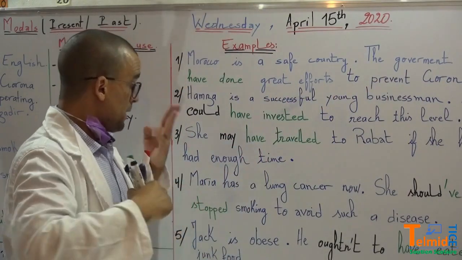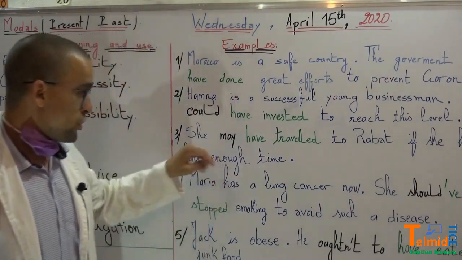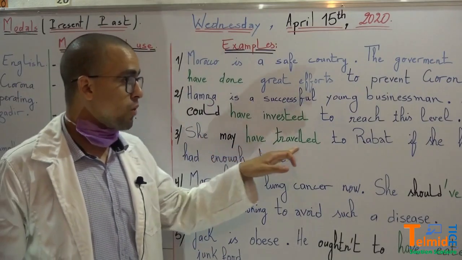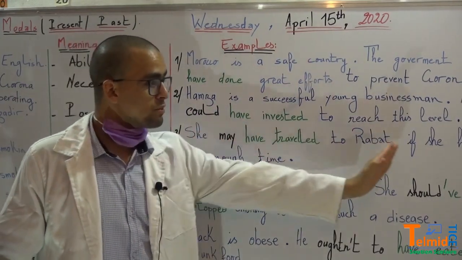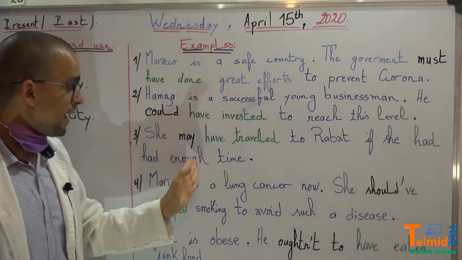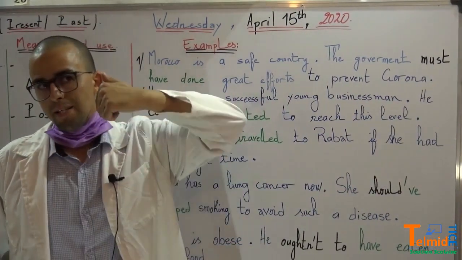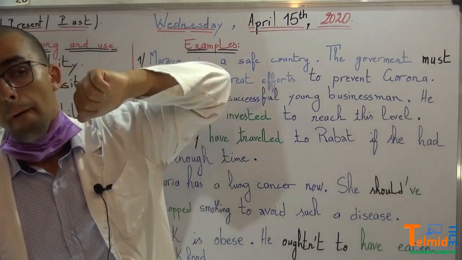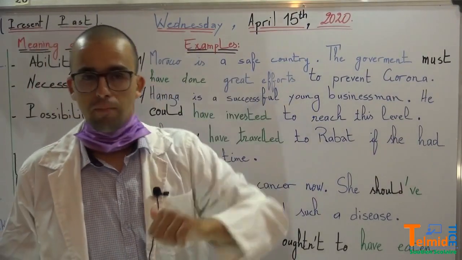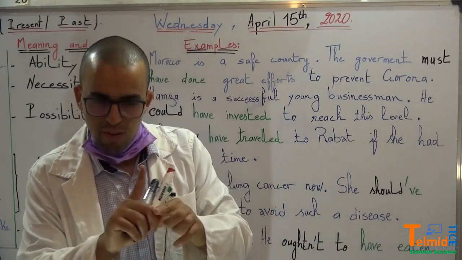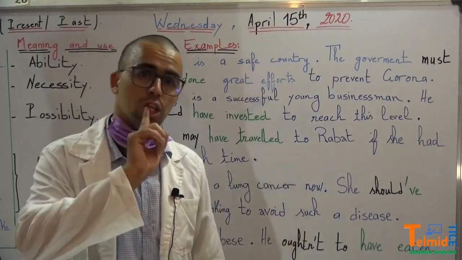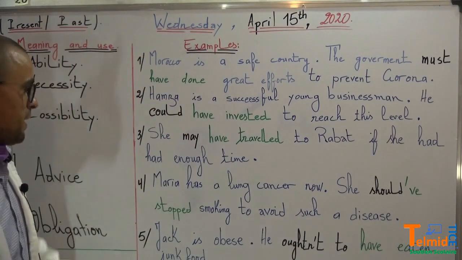Now, number 3, she may have traveled to Rabat. Okay, she may have traveled to Rabat if she had enough time. So it's a possibility that she may have traveled to Rabat if she had time. Which means she didn't have time. That's why she didn't go to Rabat.